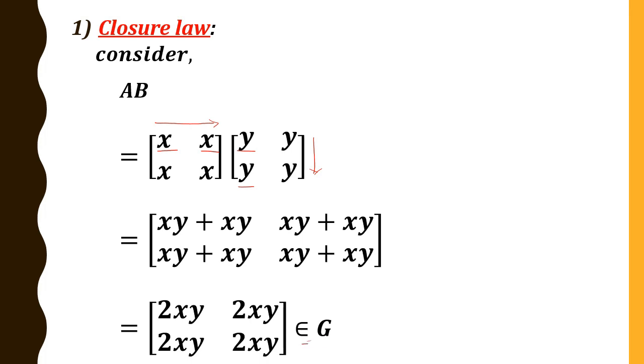And for it to belong to G, it must be of the form where all the elements are the same, and it should not be equal to 0. Since x not equal to 0, y not equal to 0, the product of those two is not equal to 0. Similarly 2xy not equal to 0. Therefore all the elements in this matrix are real numbers, they are not equal to 0, and they are the same. Therefore clearly it belongs to G. Therefore we can say AB belongs to G for all A, B belongs to G. Therefore closure law is satisfied.